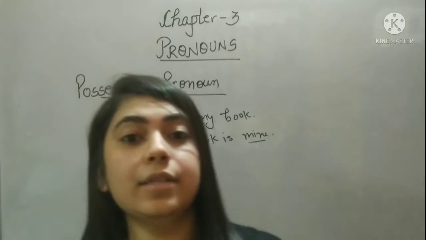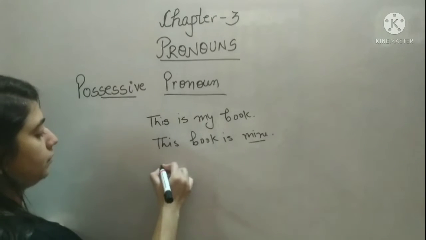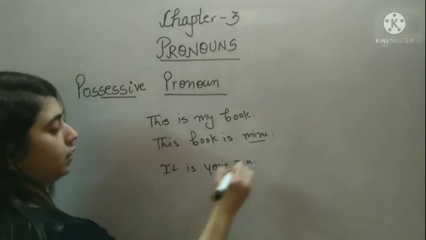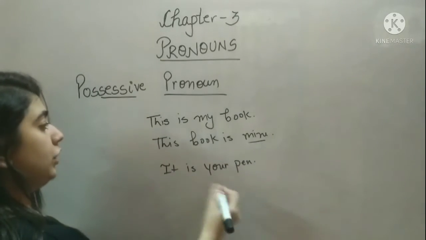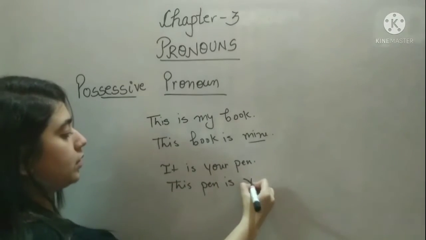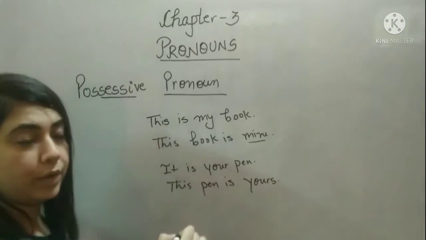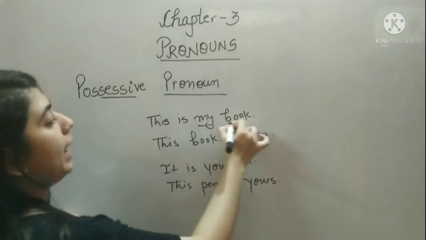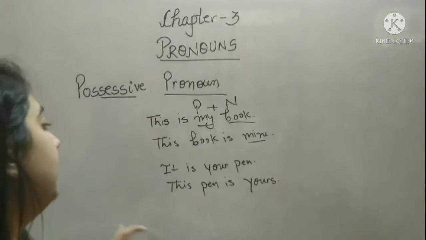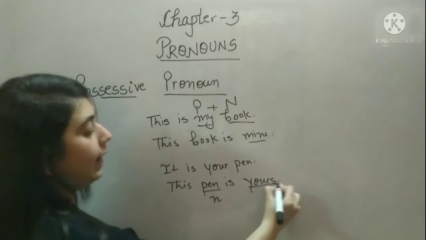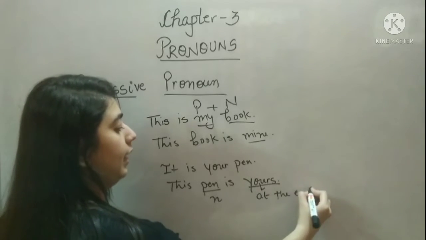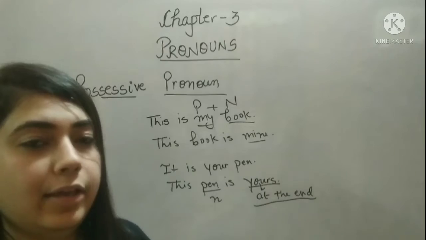Something belongs to you. In that case, we use a possessive pronoun. For example, I am saying, it is your pen. How can I change it? This pen is yours. Okay? So, here "my book" is pronoun plus noun. Okay? But here what I am doing, the noun is here and at the end you are using a pronoun. So, in that case, you use possessive pronouns.